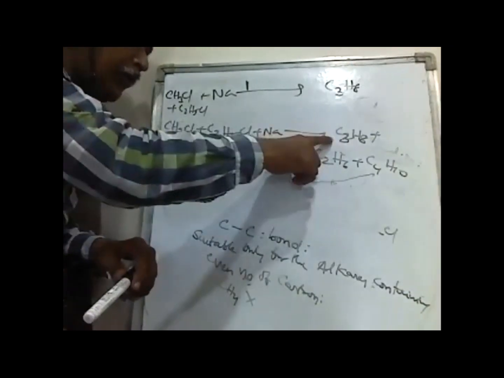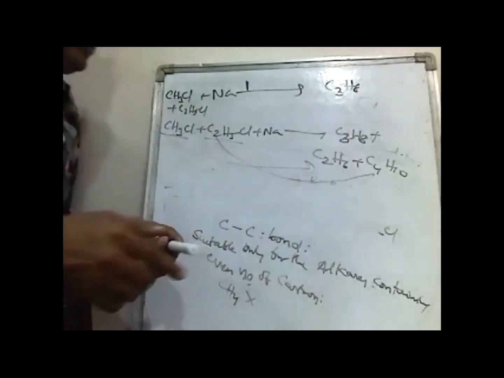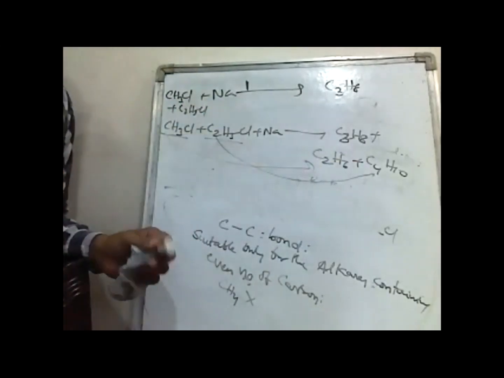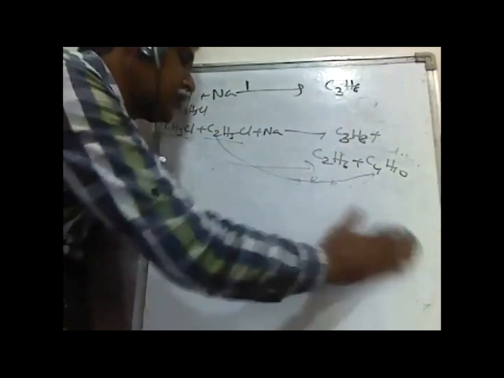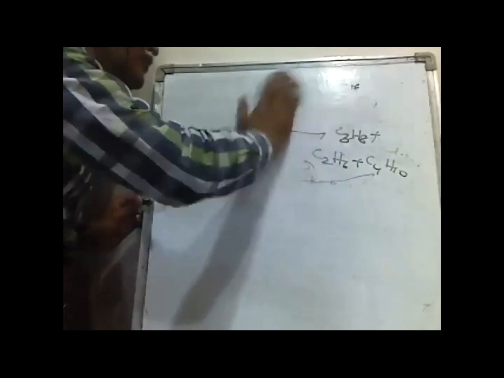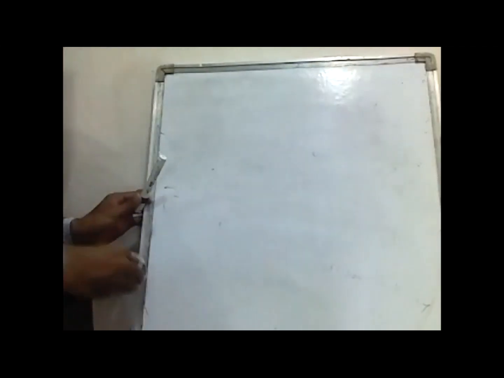Along with the required product, we may get other side products, so the yield of the required product will be reduced. That's why this method is not suitable for the preparation of hydrocarbons, alkanes having an odd number of carbons.